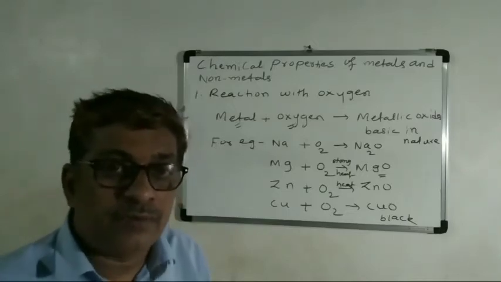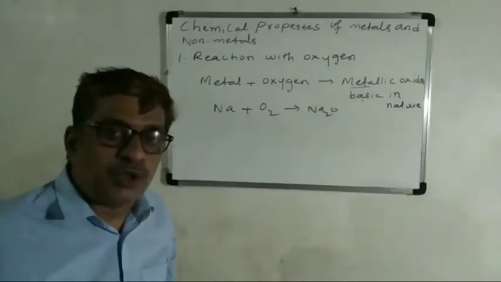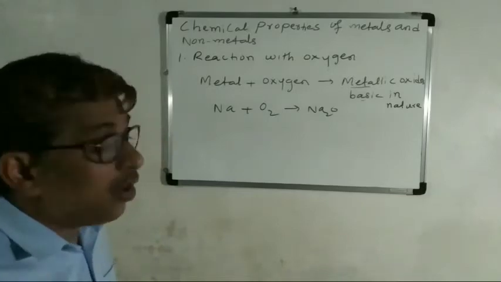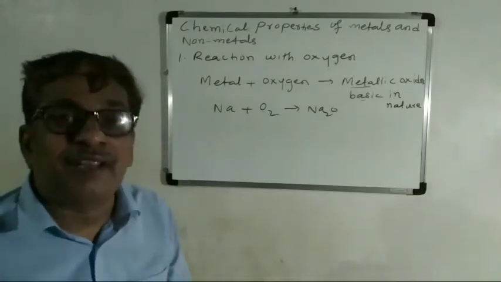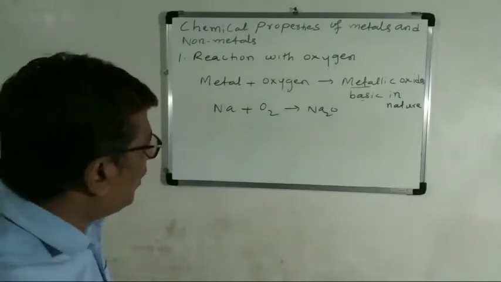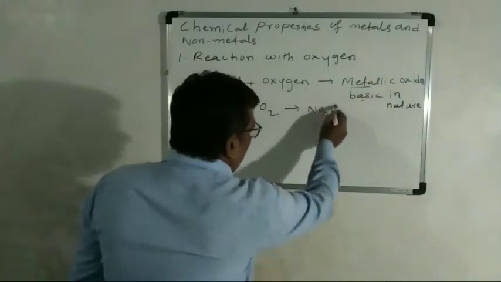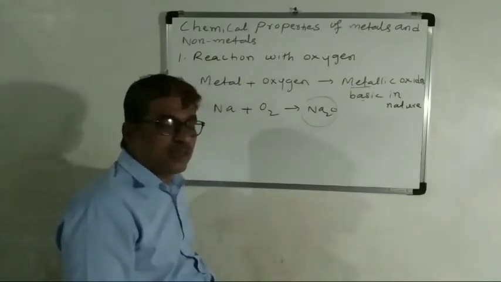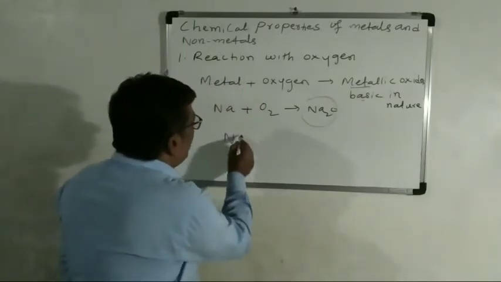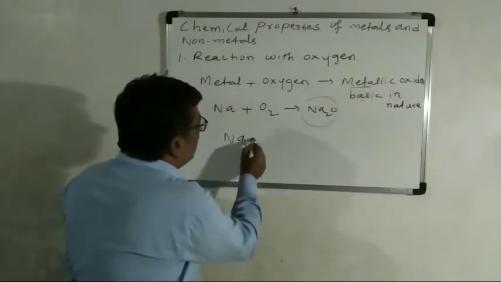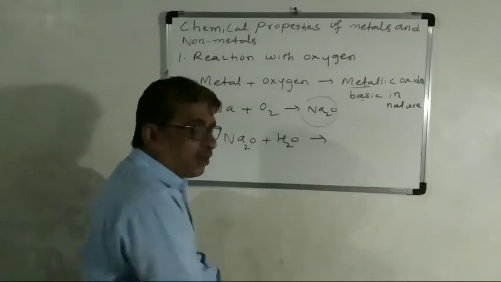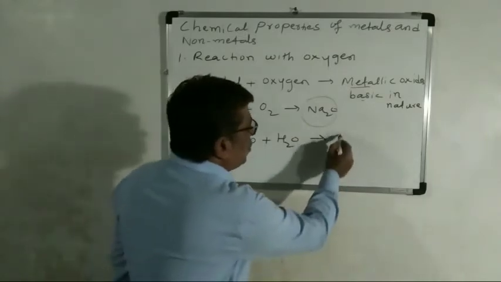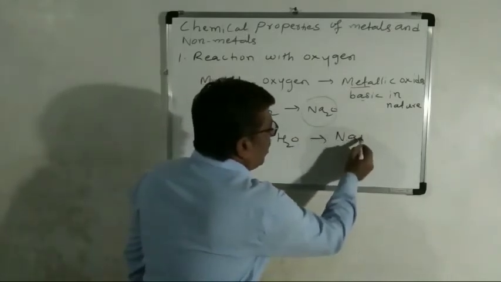Okay, students? How will you show that metallic oxides are basic in nature? For example, we have taken sodium oxide. This sodium oxide will mix with water, or reacts with water, to produce sodium hydroxide.